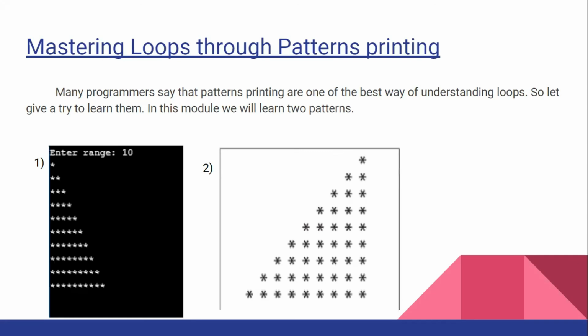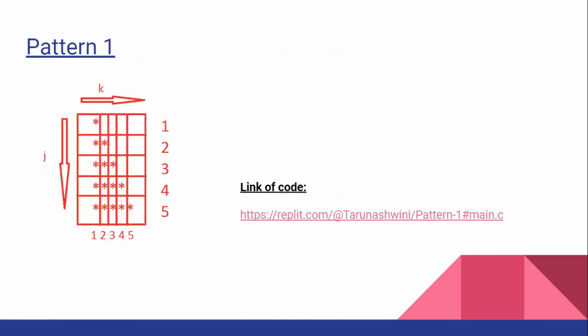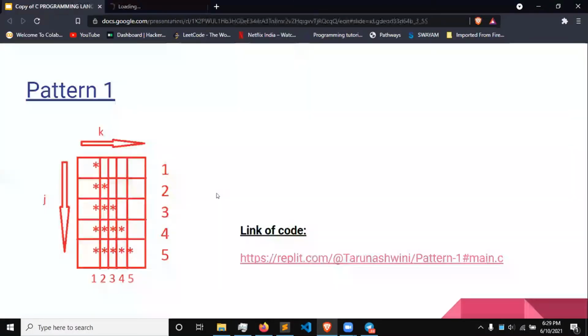Like print one star at one, let's take variable i. When i is 1 you print 1 star, when i is 2 you print 2 stars, i is 3 you print 3 stars. Basic, you can do it. Iterating. Yes, iterating. We have even given a link to a code, so you can see it will run it also. Let's click it.